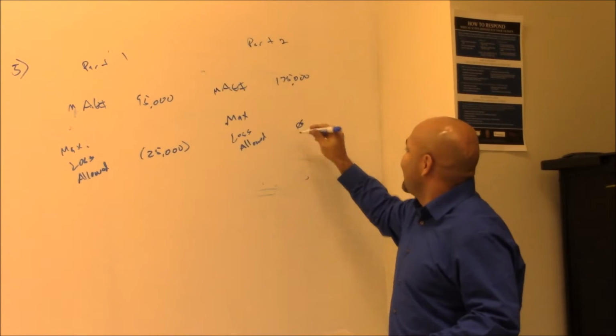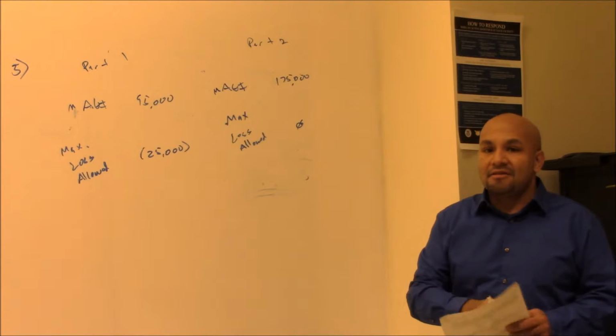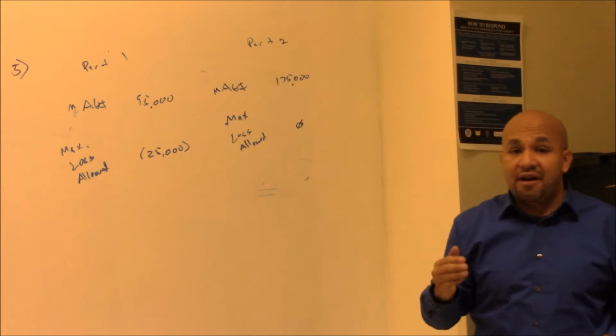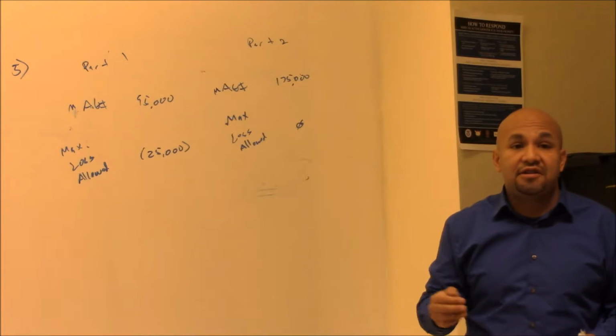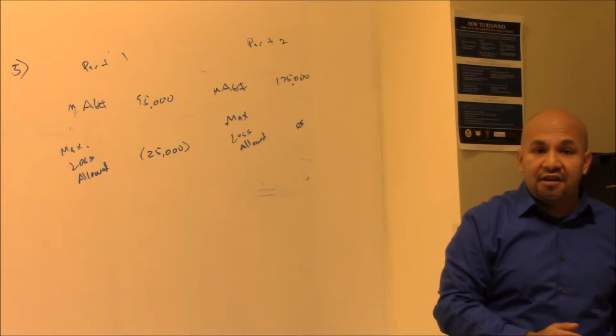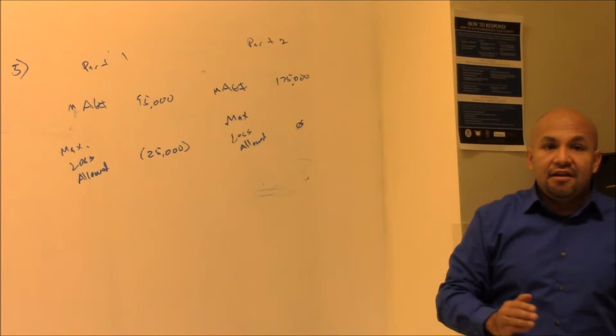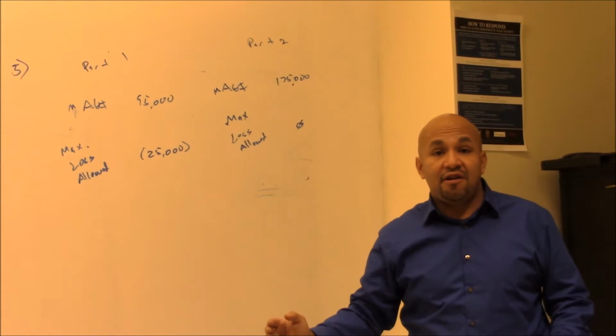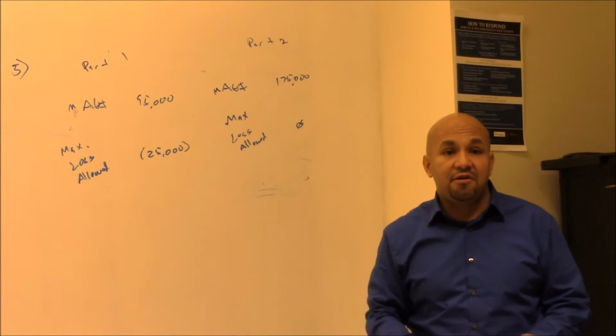Zero. Because the AGI is over 150. Yeah, because the modified adjusted gross income is over $150,000. Again, it starts phasing out at $100,000. It completely phases out at $150,000. Then it gets carried over until next year.